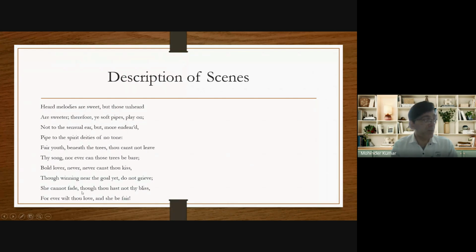Again, there's a permanence of art: the beloved who is depicted on the urn has become permanent. So even after 2000 years, you can see the beloved, and she will always look beautiful. So that's why he tells the lover that his beloved will always remain young. She will always remain beautiful. She will never lose her beauty. She will never lose her youth. Whereas in real life, a woman loses her beauty and her youth with the passage of time.